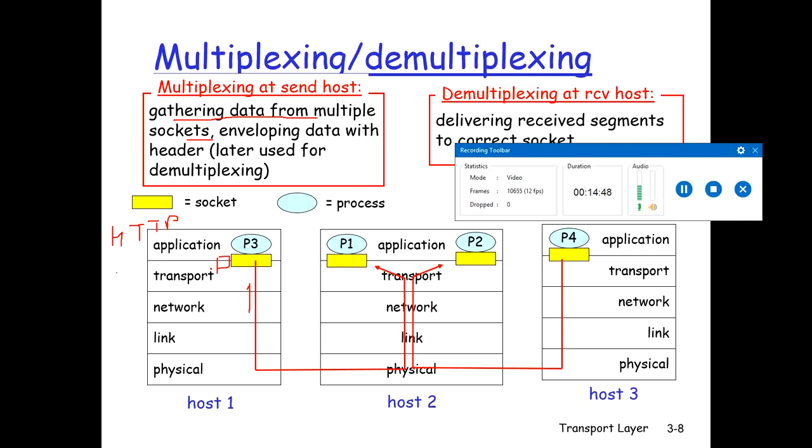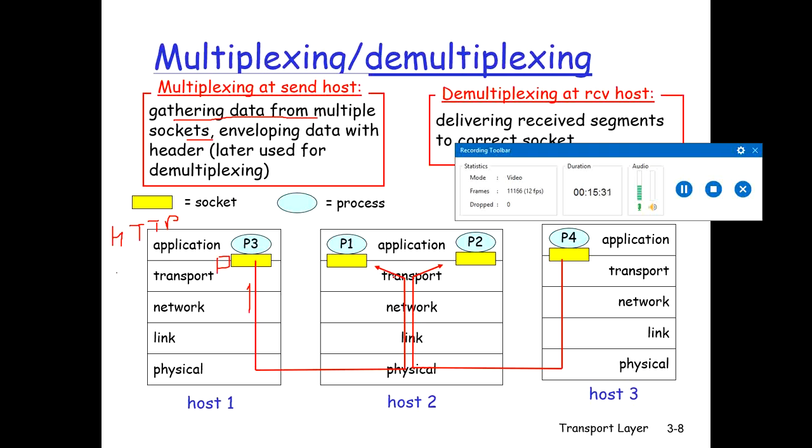The transport layer in the receiving host does not actually deliver data directly to a process. It is delivered to the socket, because at any given time there can be one or more sockets in the receiving host, and each socket has a unique identifier. The format of the identifier depends on whether the socket is UDP or TCP. So let's consider how the receiving host will direct the incoming transport layer segment to the appropriate socket.